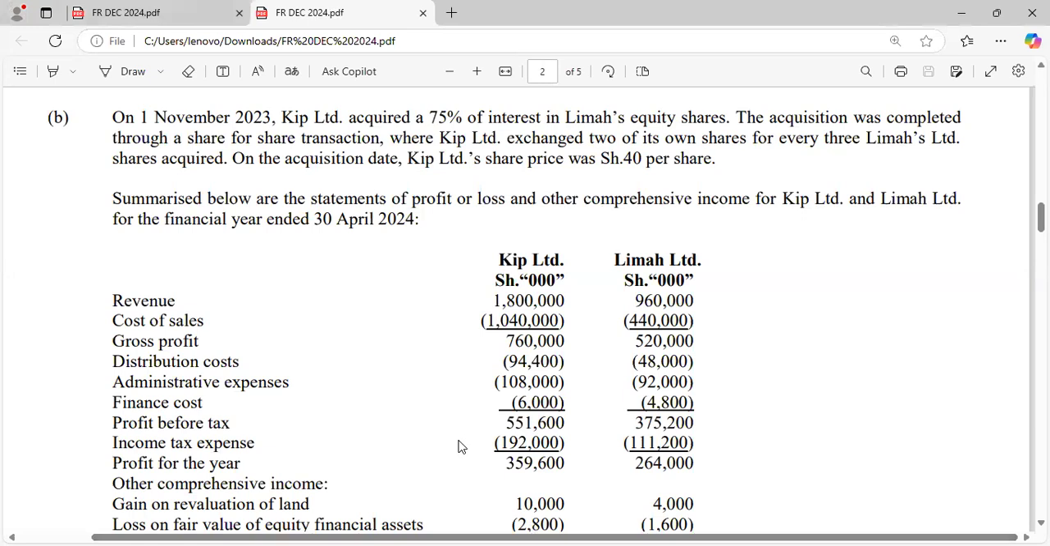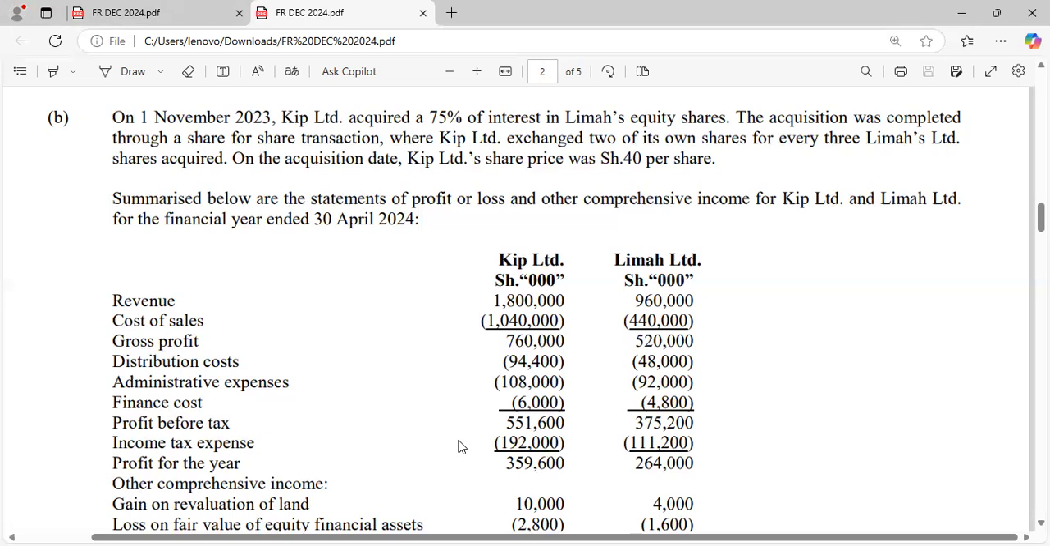On 1st November 2023, KIP Limited acquired a 75% interest in Lima's equity shares. The acquisition was completed through a share for share transaction, where KIP Limited exchanged 2 of its shares for every 3 Lima Limited shares acquired. On the acquisition date, KIP Limited's share price was shillings 40 per share. So here you are told that there is a company called KIP which is acquiring Lima,